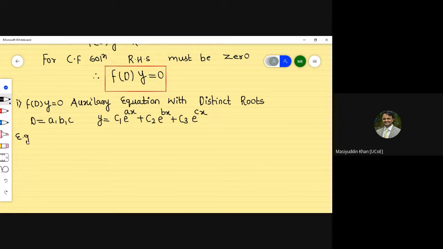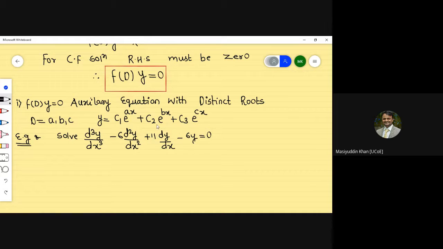Example: solve d cube y by dx cube minus 6 d square y by dx square plus 11 dy by dx minus 6y is equal to 0.